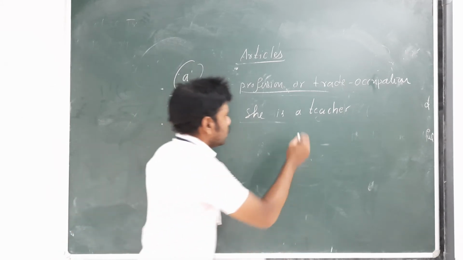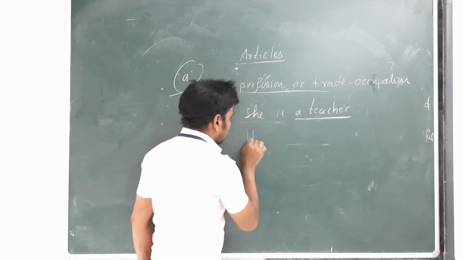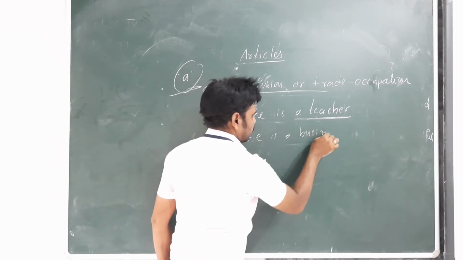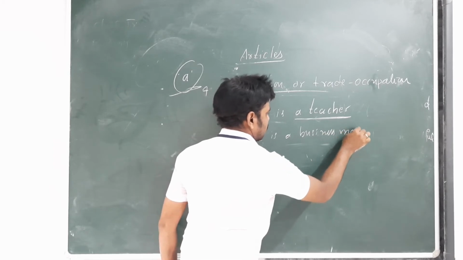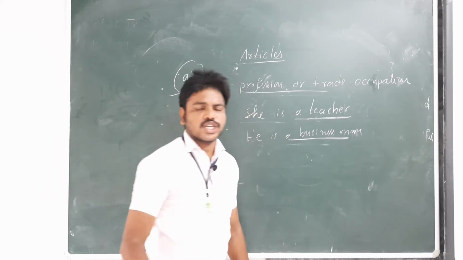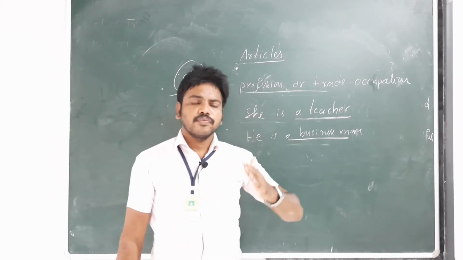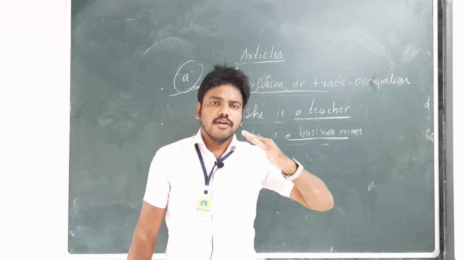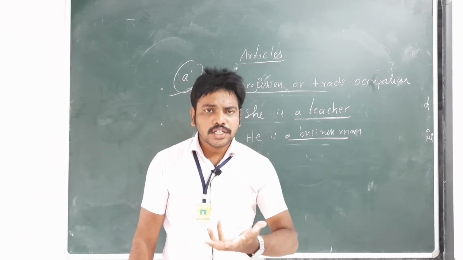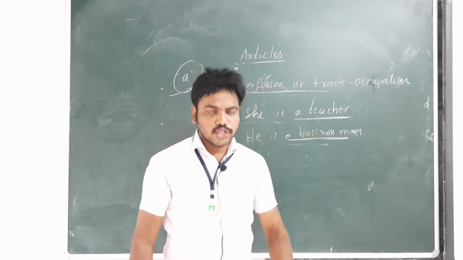A teacher, profession. He is a businessman. A businessman, profession, trade. So we can use a article when we speak in general of our profession, our occupation, our trade.